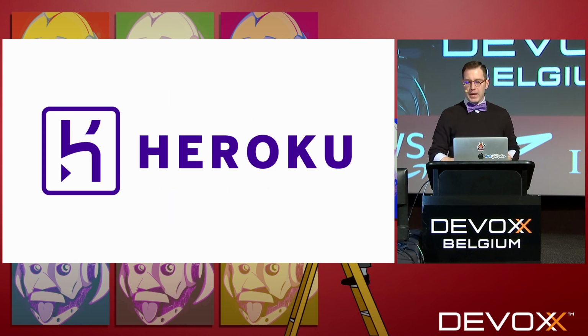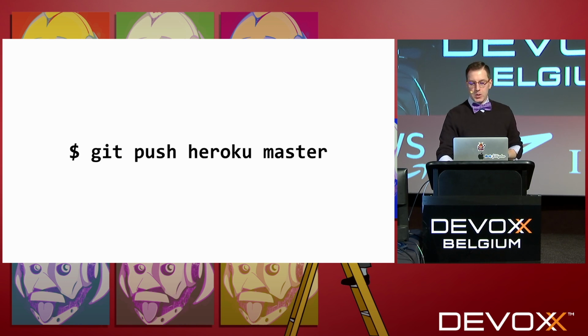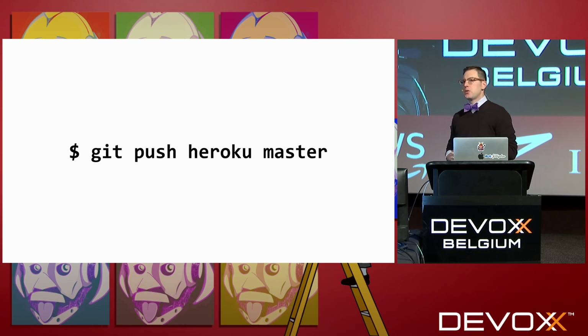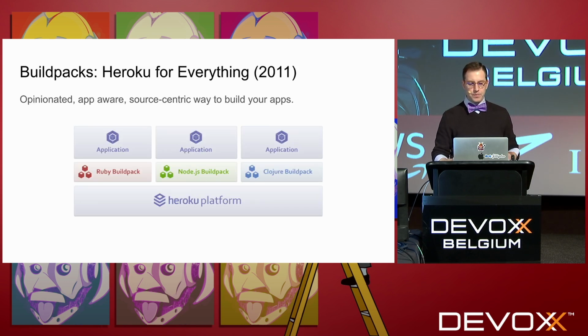Buildpacks.io was based on a technology that was created by Heroku, and it's what Heroku uses to build and prepare your application for production, for runtime. So if you've ever used Heroku and run git push heroku master, or if you use Cloud Foundry and run cf push, in either case, you've used a buildpack. The buildpack detects what kind of application you have, it installs the necessary dependencies, it runs Maven, and does whatever it needs to do based on the language.